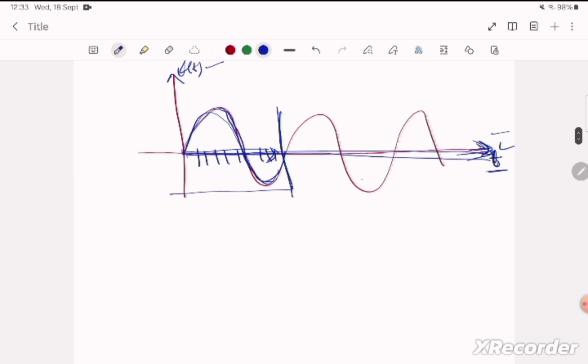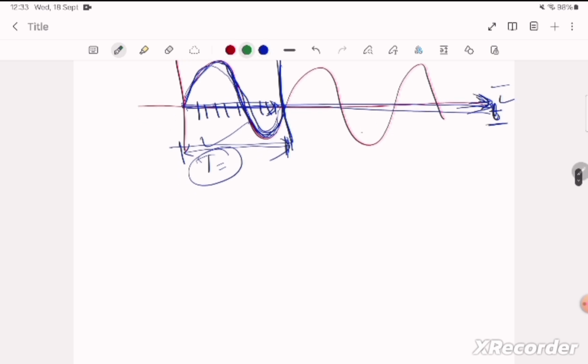So what is one cycle? One cycle means the pattern that repeats forever, that particular one period, that particular one pattern. The time it takes to complete it is called the fundamental time period, and the frequency is the inverse of time, the time it takes to complete that particular pattern. That's called the frequency. Okay, so now what is frequency analysis? Fourier analysis.